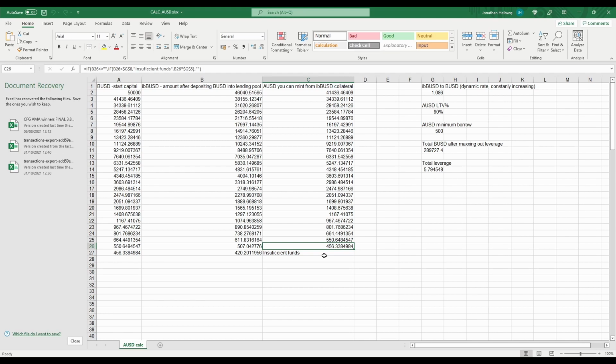I'll attach it to the description. Yeah, I hope this is a good overview for you of AUSD, what you can do with it, and what the risks associated with it are. As time goes by and more collateral and features are going to be added to this, I'll be sure to cover it. But yeah, this should serve as an overview, and hopefully as a result of that, we can keep the upcoming videos a little bit shorter.